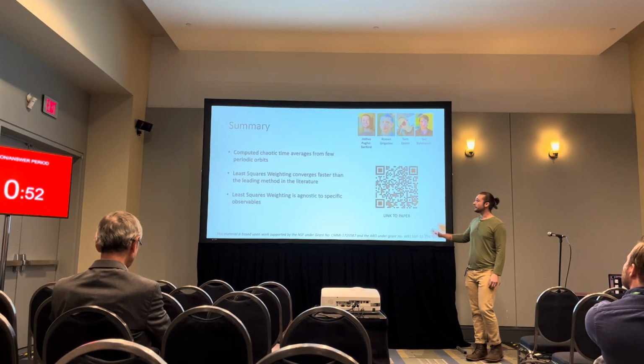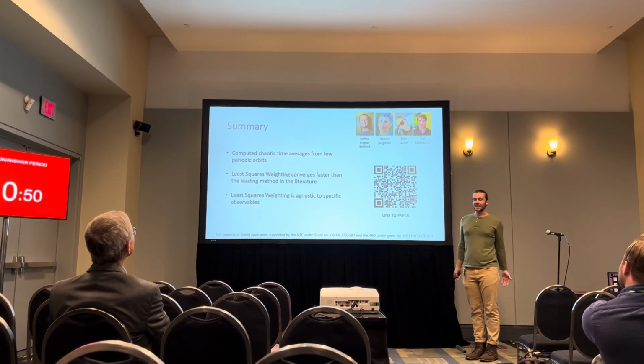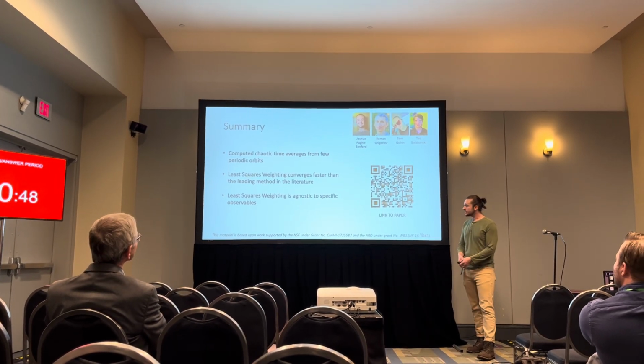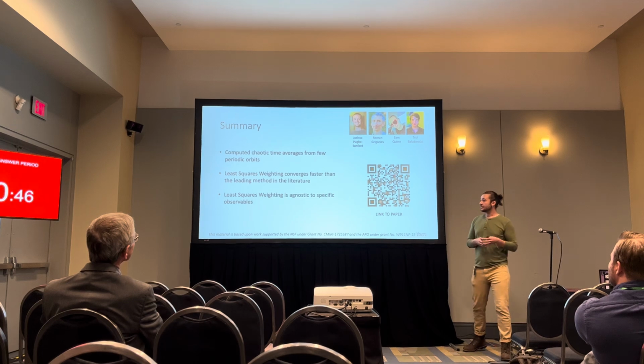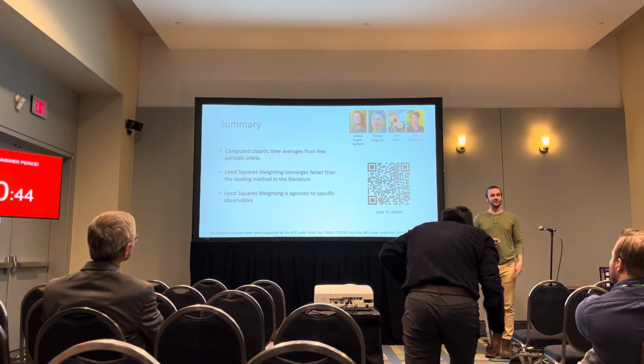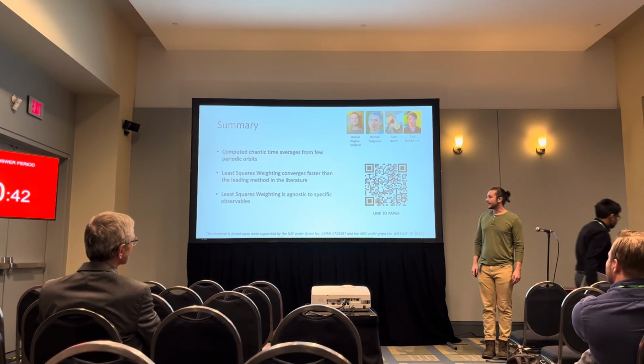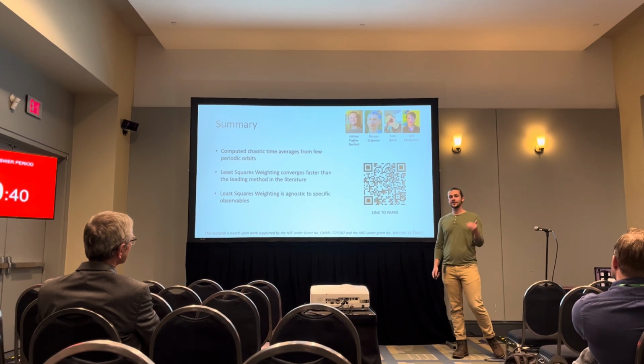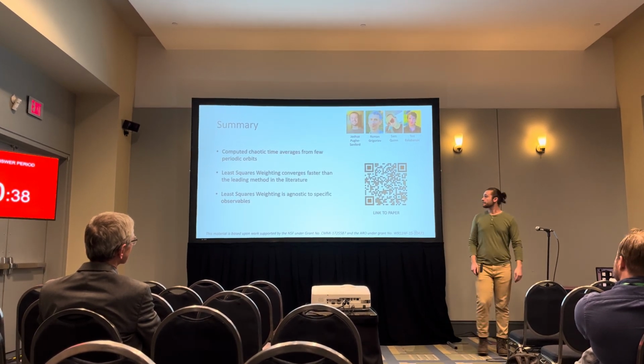But in summary, we've computed chaotic time averages in terms of very few periodic orbits. We found that our least squares weighting converges faster than periodic orbit theory, which is treated as the golden standard. And we found that our least squares weighting is agnostic to specific observables.